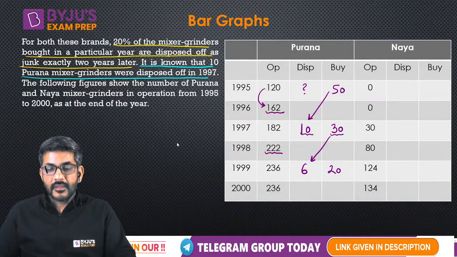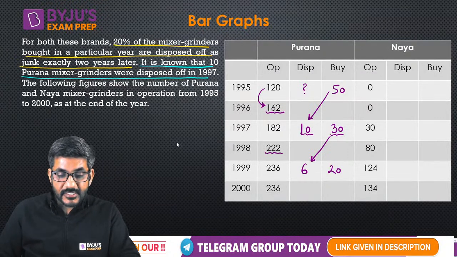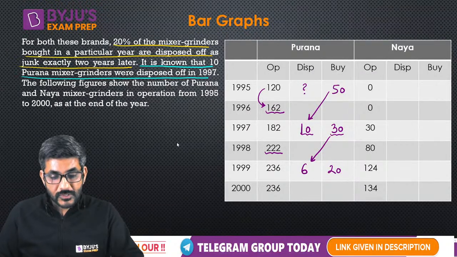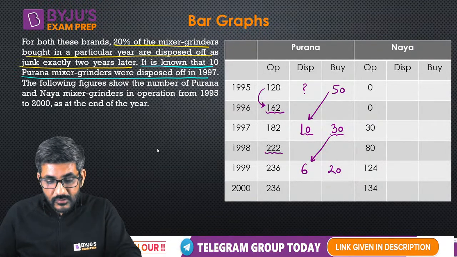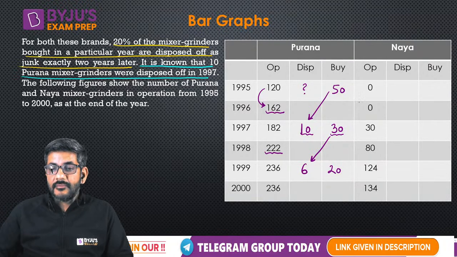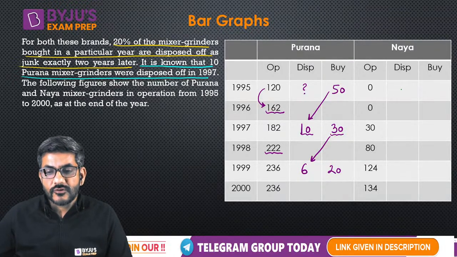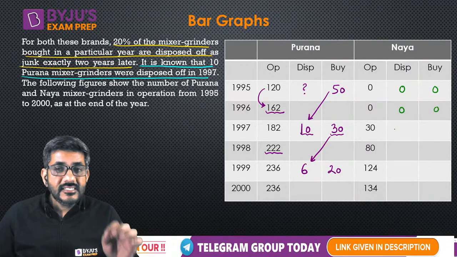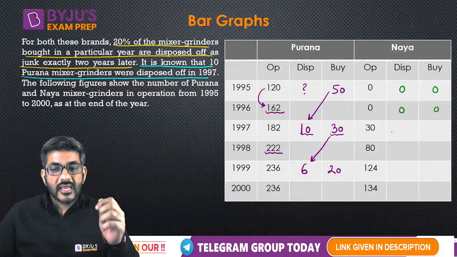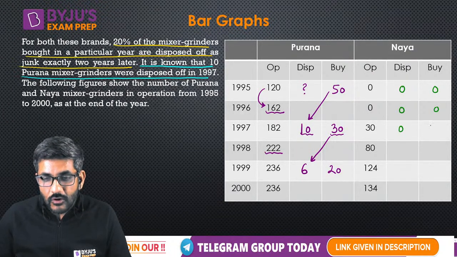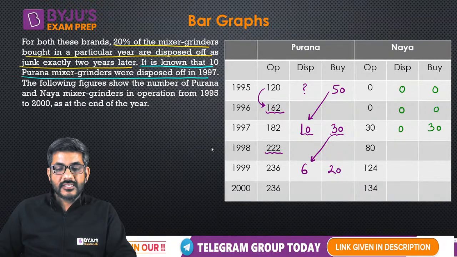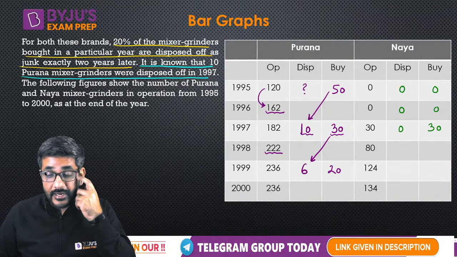Similarly, the other figures. Now move on to the नया mixer grinders. Let's start talking about those ones now. नया mixer grinder के बारे में बात करते हैं. So now when I talk about the नया mixer grinders, you would see initially they were zero, so of course nothing disposed, nothing bought, nothing disposed, nothing bought. Can I say 1997 में first time नया mixer grinders were brought into operation? So of course there cannot be anything which is disposed of. So nothing is disposed of here. All 30 are bought in this particular year. I hope you all are agreed with that.